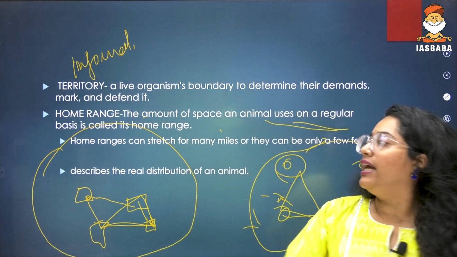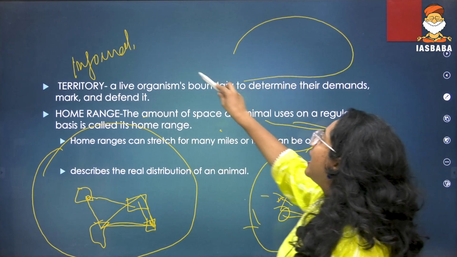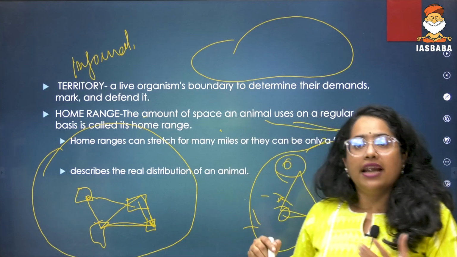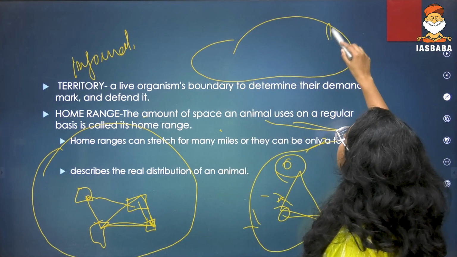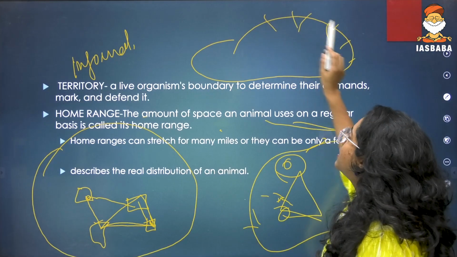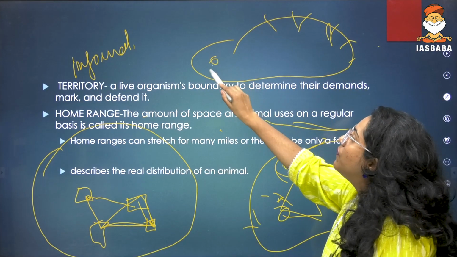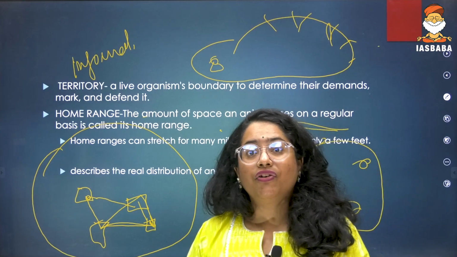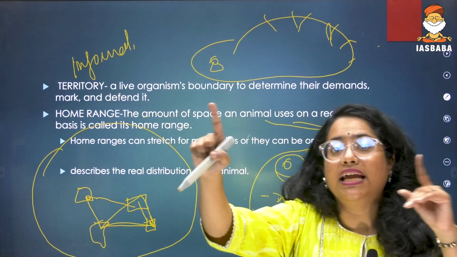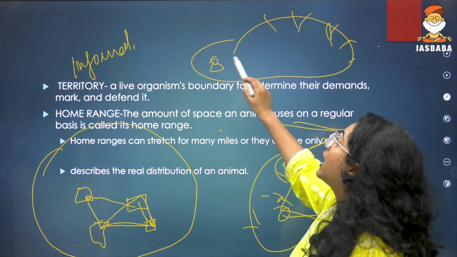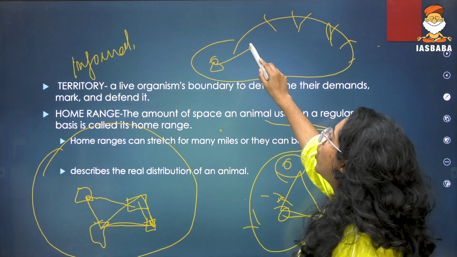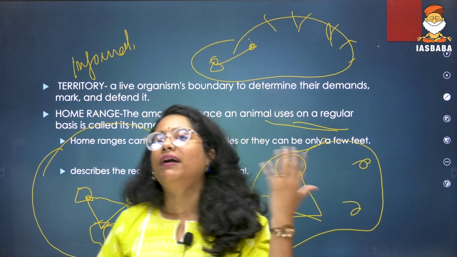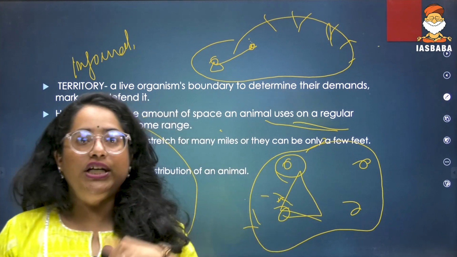Because in a large habitat, let's take an elephant as an example. I need to conserve the elephant. Now, in that large habitat, there might be bamboo plantations here and everything. My elephant in question is over here. If I want to conserve the elephant, I have to see what daily routine it is taking. When I'm looking at the daily routine, I'm seeing that the elephant is going for food in one place. There used to be bamboo over there, but now there is no more bamboo for it to eat.